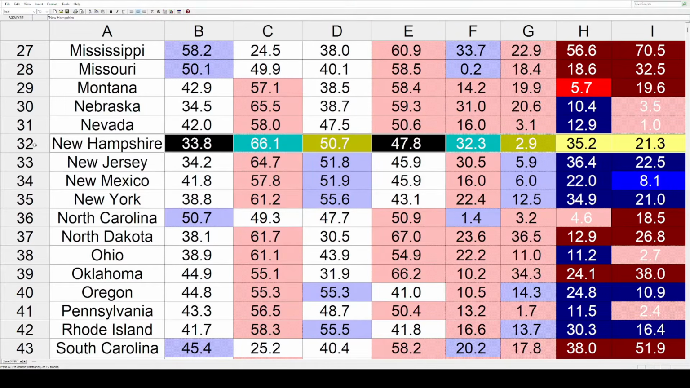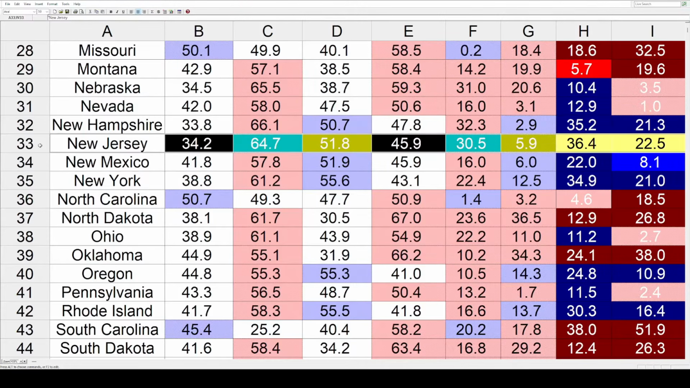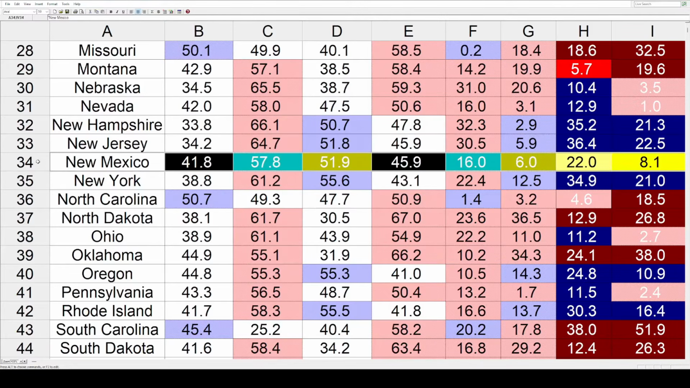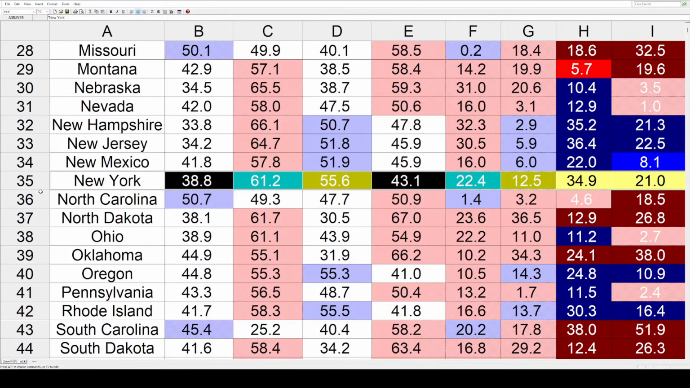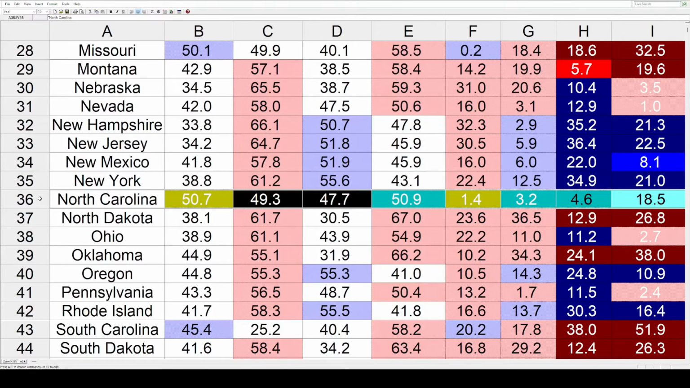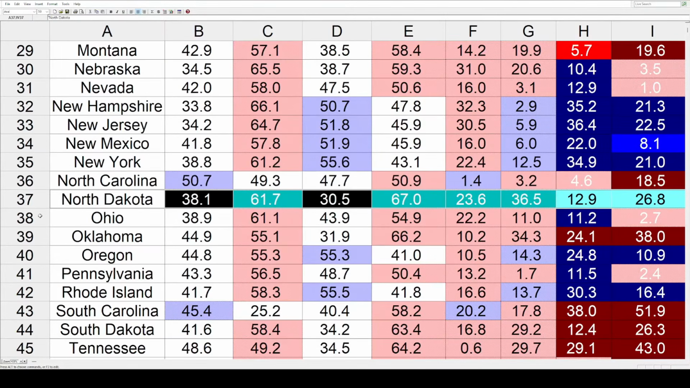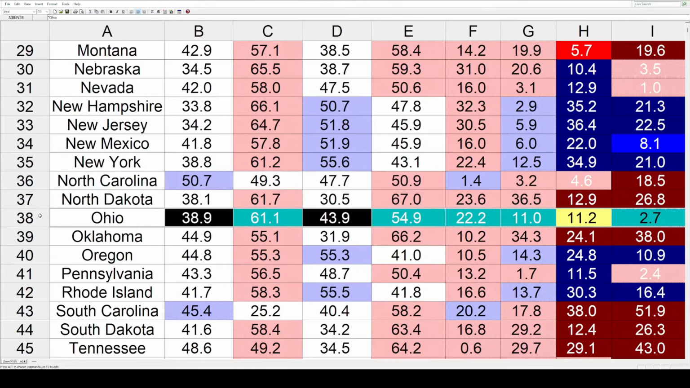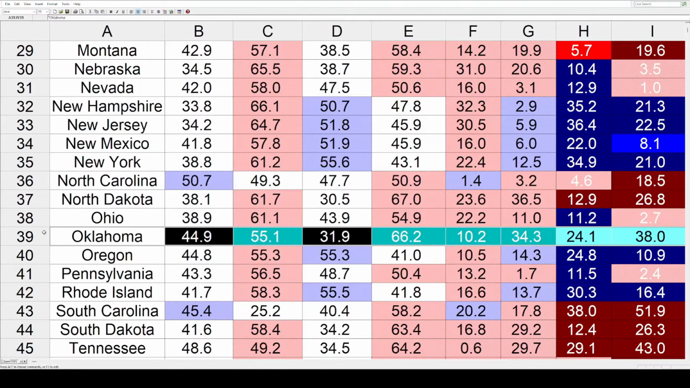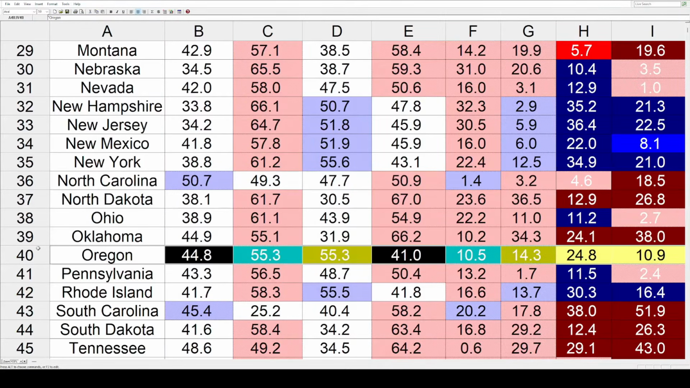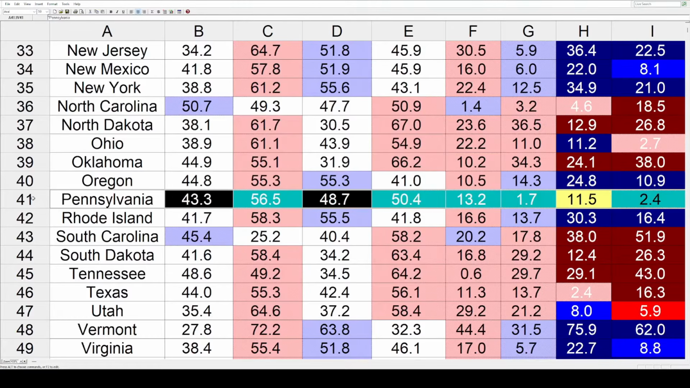Now it's blue trends in New Hampshire at 21.3, New Jersey 22.5, New Mexico 8.1, and New York 21. Then we've got red trends in North Carolina at 18.5, North Dakota 26.8, Ohio 2.7, and Oklahoma an even 38. Oregon had movement toward the Dems at 10.9, Pennsylvania a little bit toward the right at 2.4.